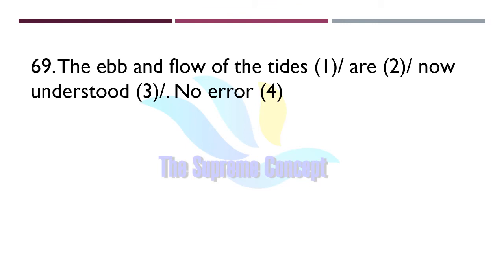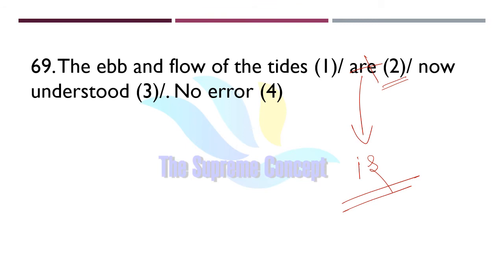Yes, the error lies in part number 2. You are absolutely correct. We will not use "are" here. Instead of "are," we will use the singular form, which is "each." Why so? Because of the ebb and flow of tides. Here, the ebb and flow shows a single unit.